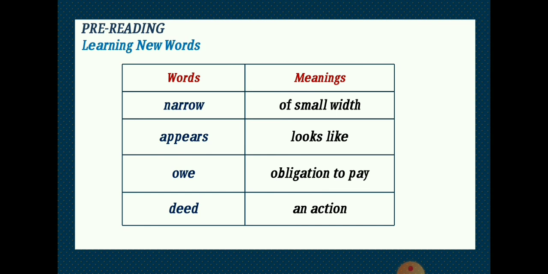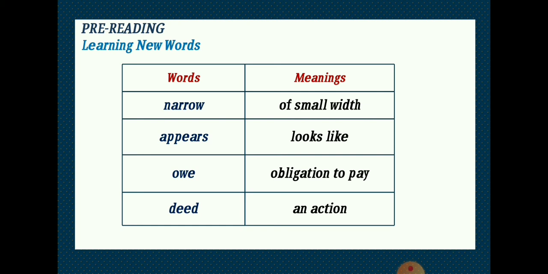Before starting the actual reading of the text, first of all, we are going through the new words that you will learn in this lesson. I'll explain the meaning of these new words so that you may be able to understand the complete story. So in front of you, we have 4 new words. The first word is narrow. Narrow. It is the opposite of wide. It means something of small width.